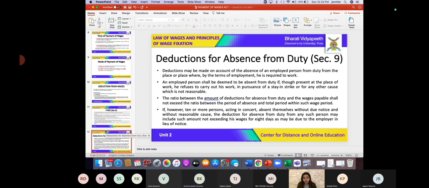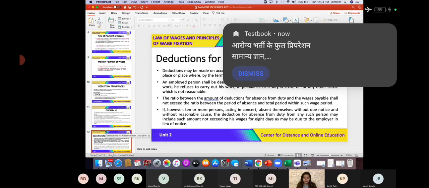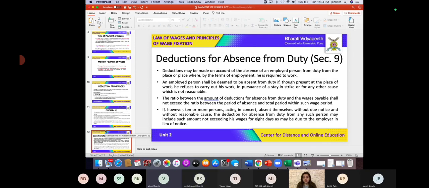No. Then obviously the employer is going to deduct it from his salary, right? For example, if you are working, or if you have seen your parents work, for the days you don't go to work, does the employer still pay for those days? No, ma'am. So these are nothing but deductions, and these are also considered as deductions under section 9. So we are studying deductions for absence from duty.